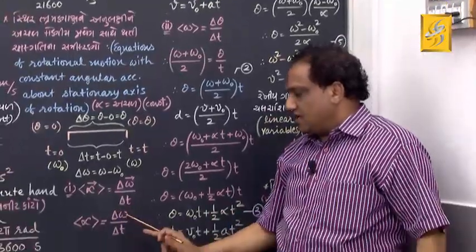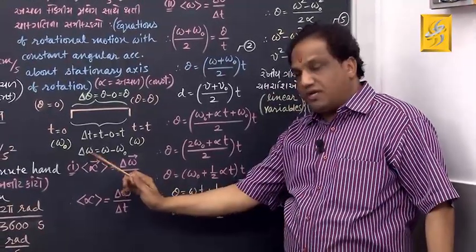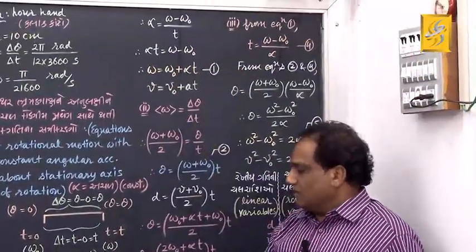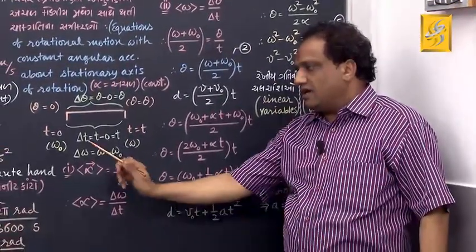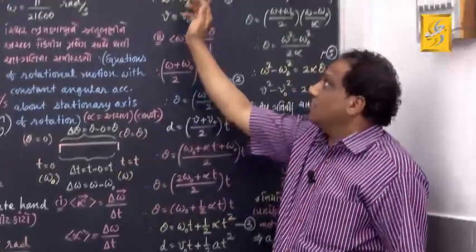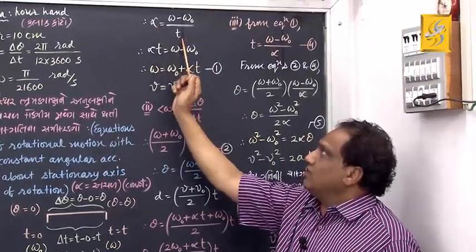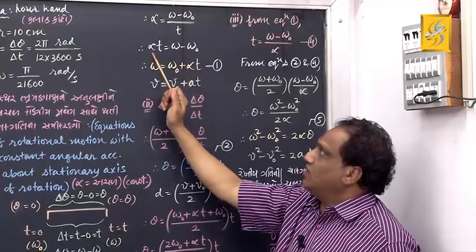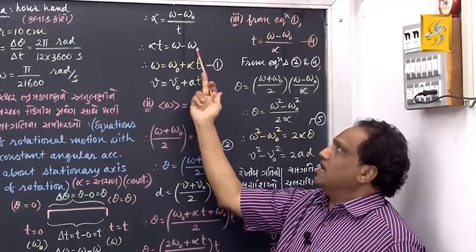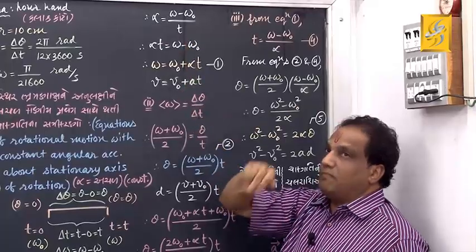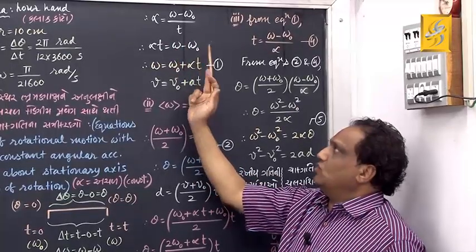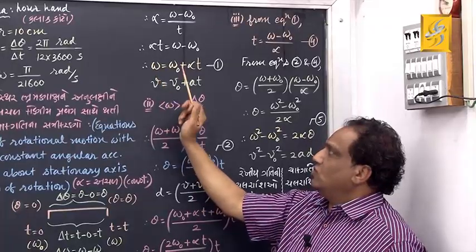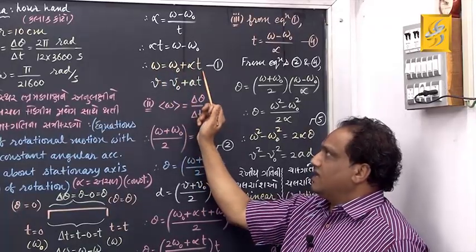And here the change in angular speed, delta omega, is omega minus omega 0, upon the corresponding time interval, delta t, which is simply t. Transfer this. When you transfer, it is now omega minus omega 0 equals alpha into t. And transfer this minus omega 0 to the other side, it becomes plus. Omega equals omega 0 plus alpha t.